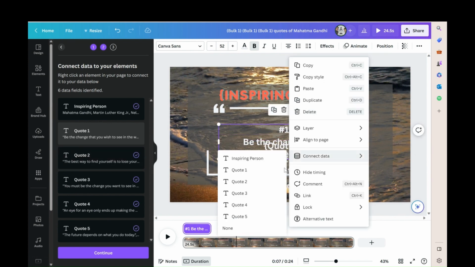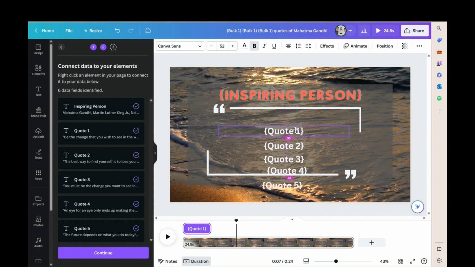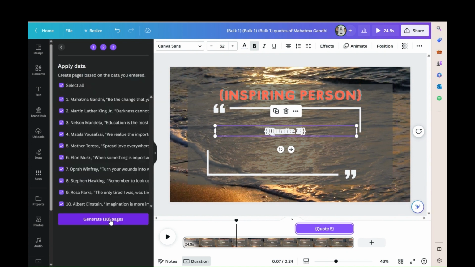Ensure that all data points are connected and don't forget to place all the parts in its designated spot. After that, click Continue and hit Generate.